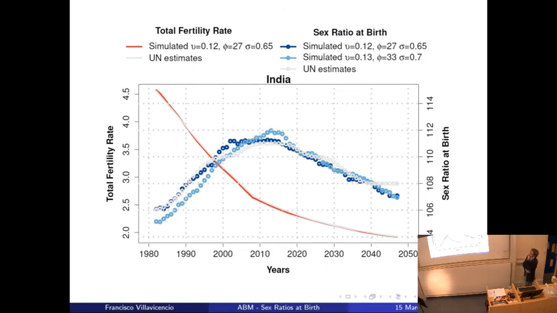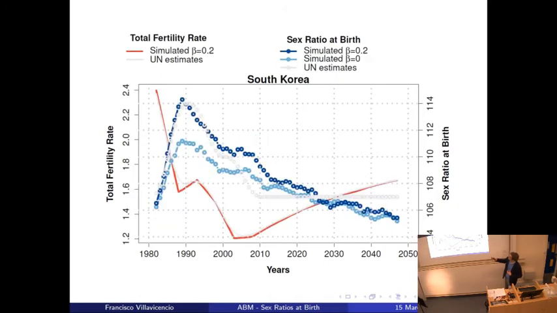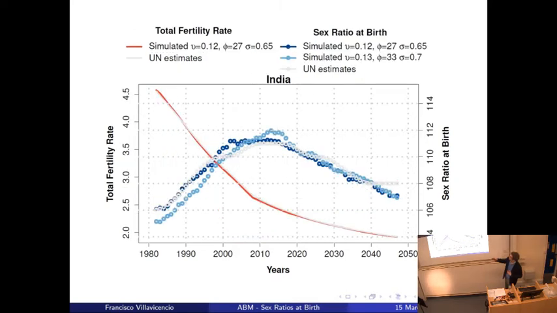The case of India is a totally different scenario. First, we are starting with a higher fertility rate. Look at the previous one, there we are at 2.4. Here, in the same year, we are starting at 4.5. So we are in a context of much higher fertility. We are also able to reproduce the total fertility estimates of the United Nations, and these sex ratios at birth are delayed, so we don't have this steep increase in the 80s, and it is less peaked. Here we just show 2 lines with different values of the model parameters, but with very little differences.